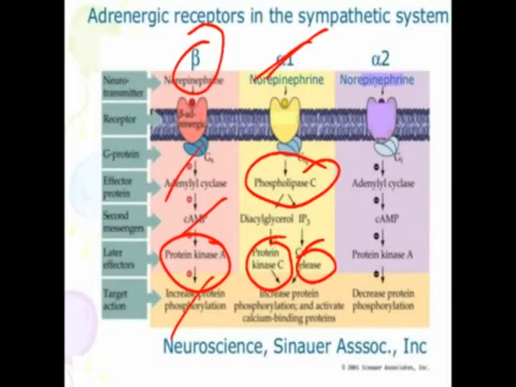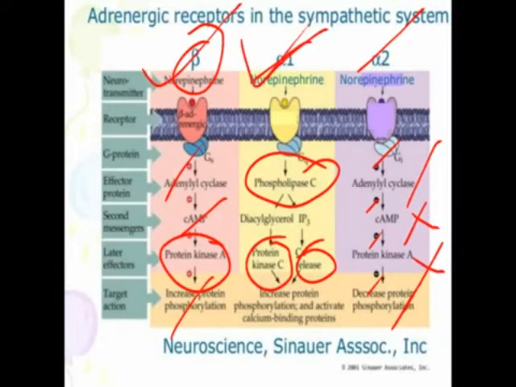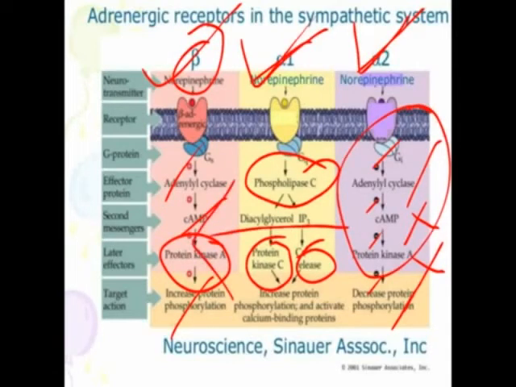But if you observe alpha 2, here negative is written. That means they are responsible for the inhibition of adenylate cyclase. So there is no formation of cyclic AMP, no formation of protein kinase. So it will cause dilatation of blood vessels, or it will not cause contraction. So as an antihypertensive drug, you can give a beta blocker, an alpha blocker, or an alpha 2 agonist, because this activity is opposite to the activity of the beta receptor.